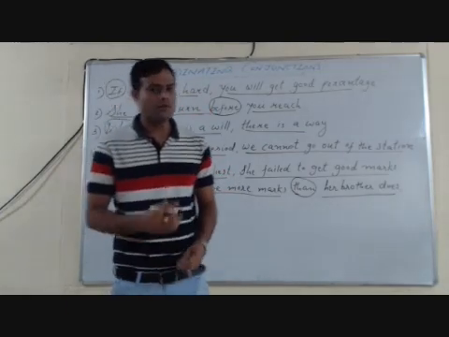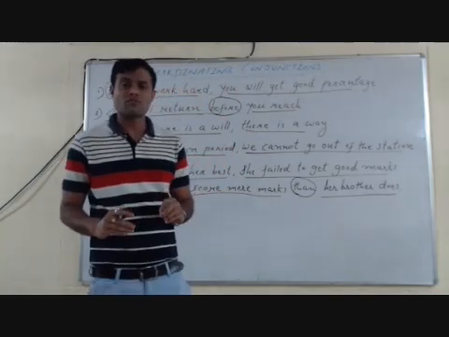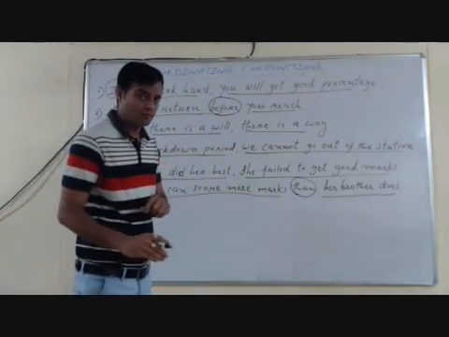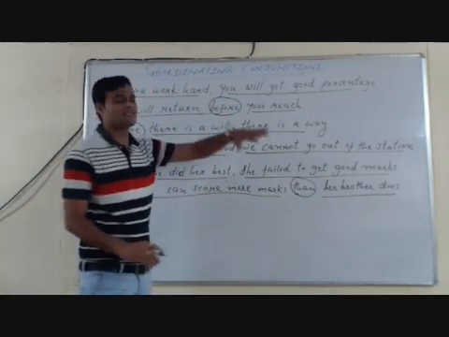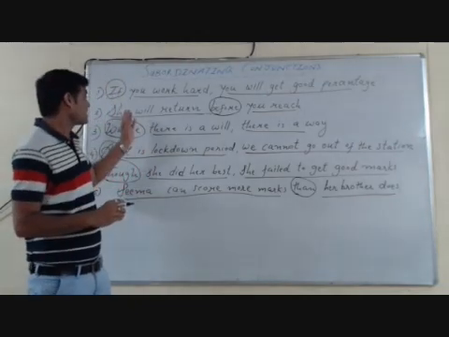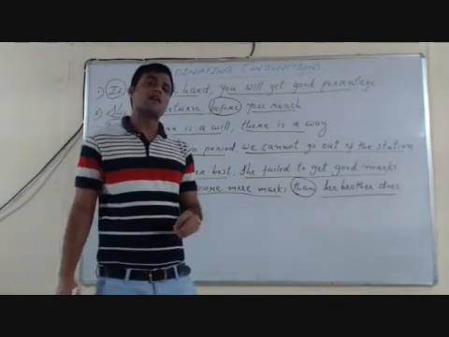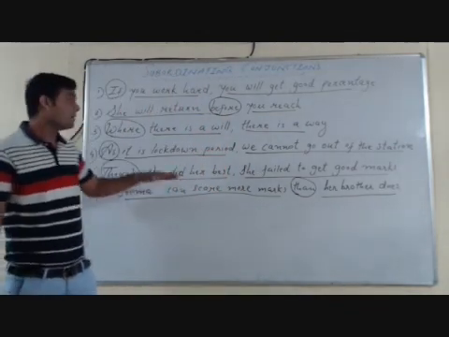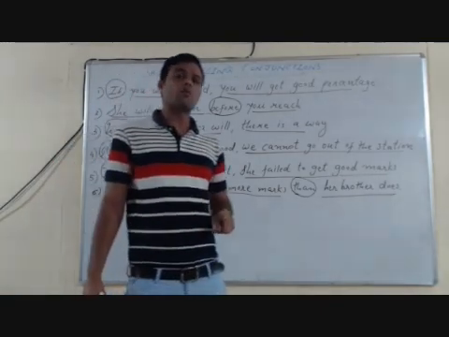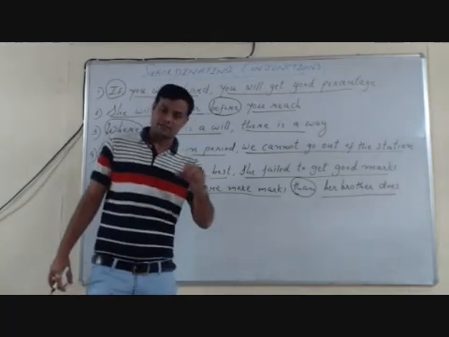In the previous video we have studied subordinating conjunctions. First, if and unless are used to show condition. There are many subordinating conjunctions which show time or duration, such as before, after, till, when, whenever, while. Third, that is where and wherever. Where and wherever are used to show place.